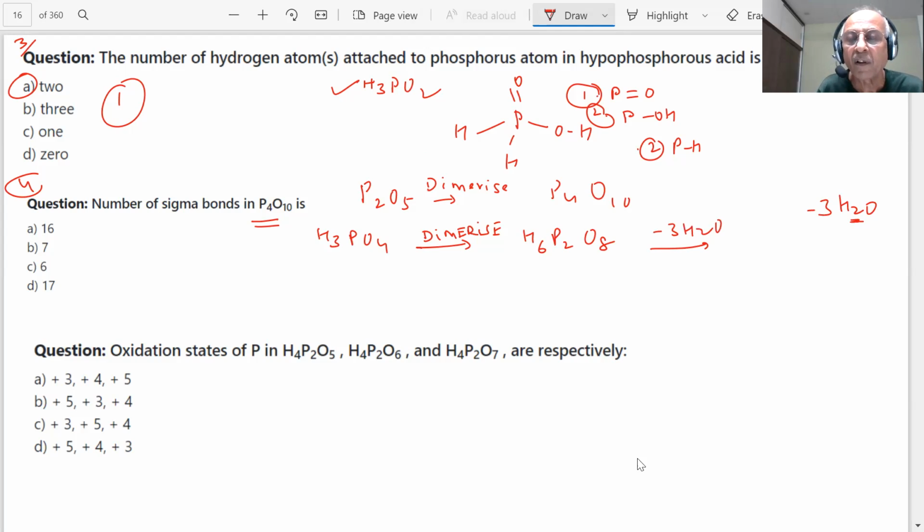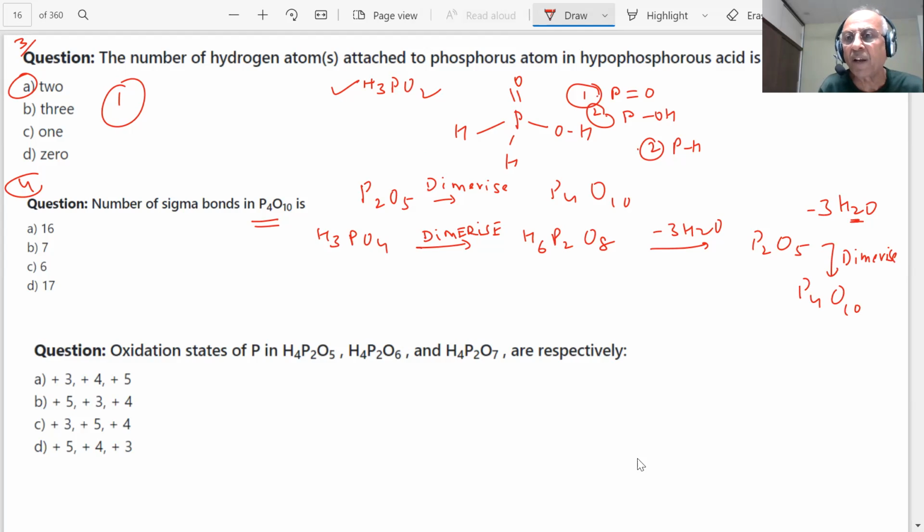What is left then? Hydrogen is gone, some oxygen gone, phosphorus and oxygen are there: P2O5. And then it will dimerize to form P4O10. See, this is the oxide of phosphorus, and this is the anhydride of H3PO4, phosphorus pentoxide.